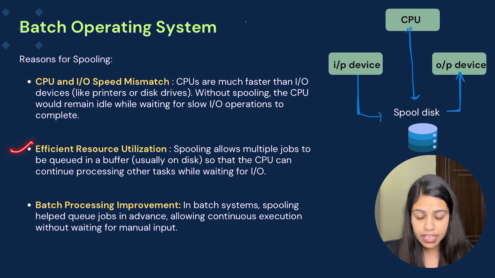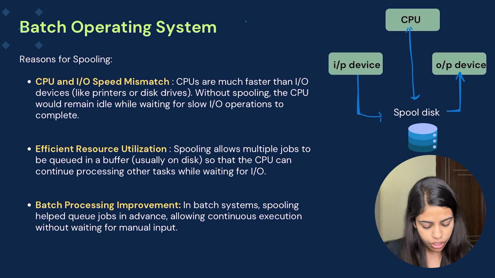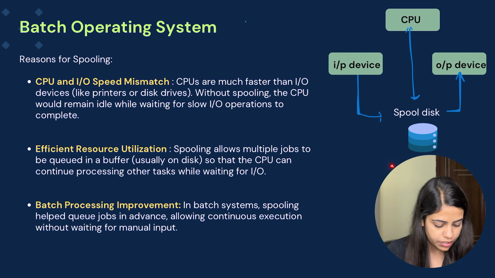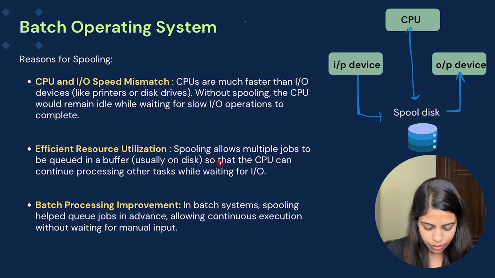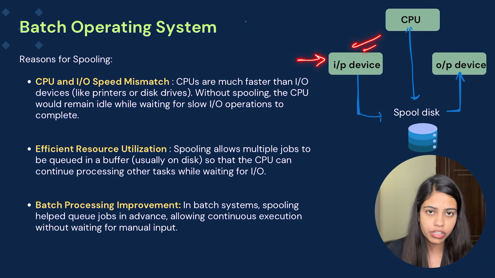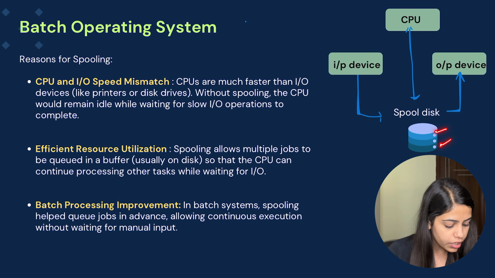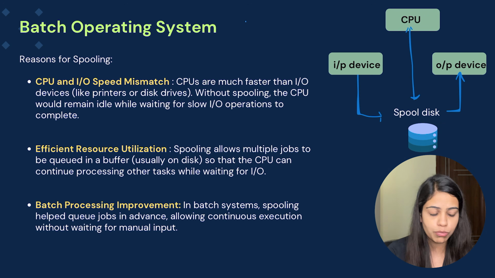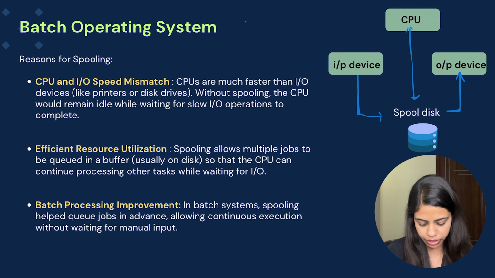Now the next one is efficient resource utilization. Spooling allows multiple jobs to be queued in a buffer, basically this particular spool disk, so that the CPU can continue processing other tasks while waiting for input and output. Consider that right now the CPU is waiting for input and output, but there are some jobs queued in this particular spool disk. So the CPU will directly go to the spool disk and ask if you have any jobs, let me process that particular job, and then we can send it to the output device.